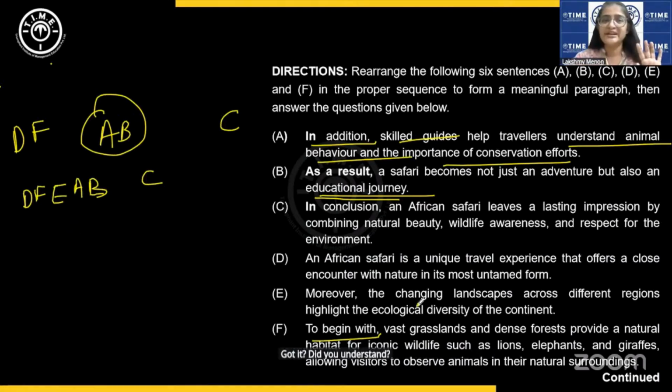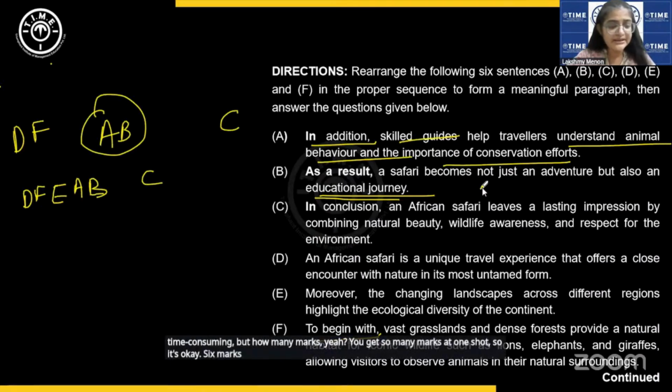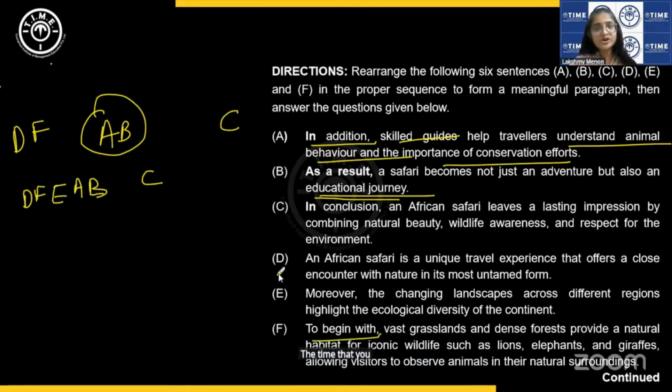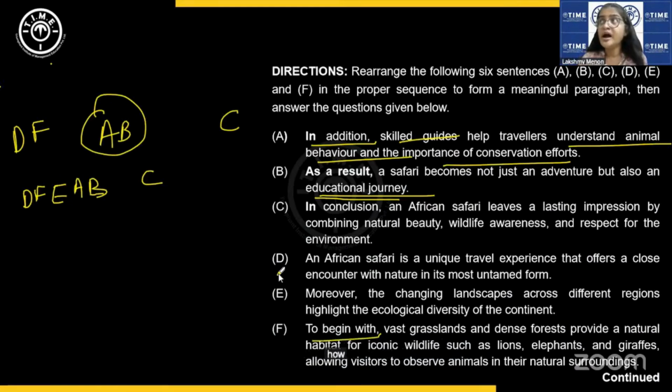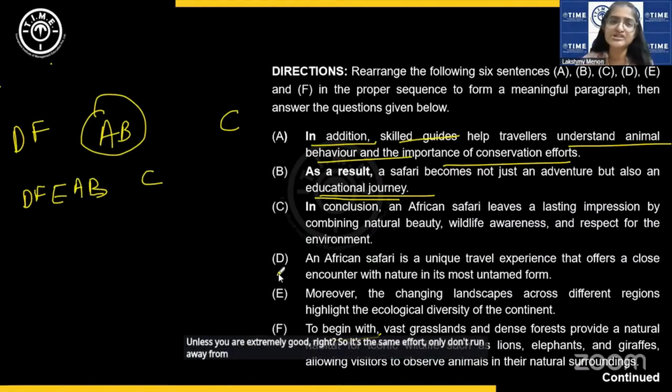Easy question actually. Time consuming, but how many marks? Yeah, you get so many marks at one shot, so it's okay. If you get 6 marks, then even if you take the time that you take to solve 6 grammar questions, if you take it for this also, it's the same. So don't look at it that way. Don't say, this is time consuming, I won't touch it. How much of an effort does it take for you to get 6 individual grammar or vocab questions right? Unless you are extremely good, right? So it's the same effort only. Don't run away from any question type.